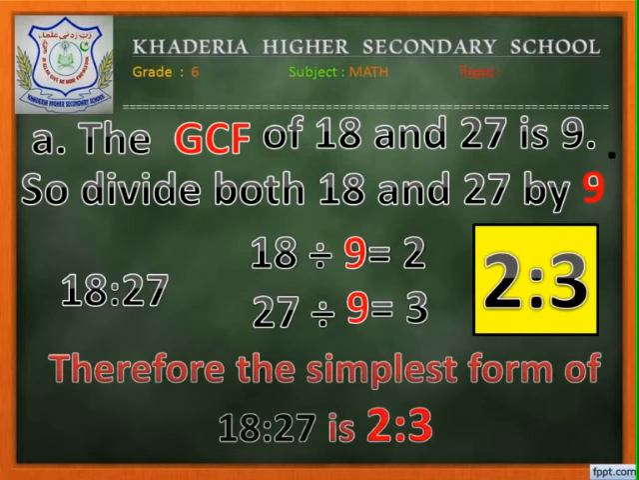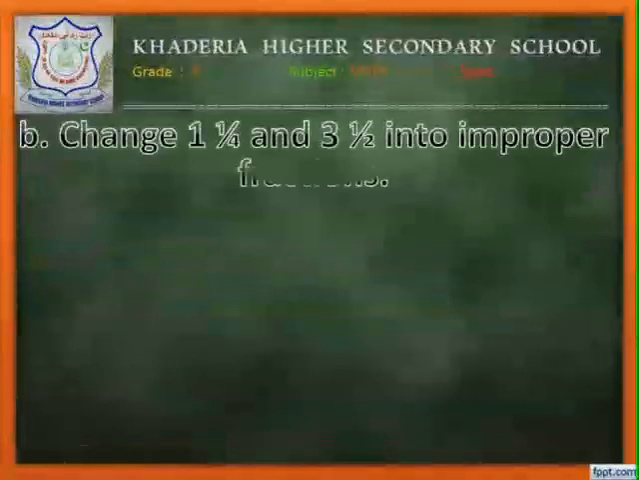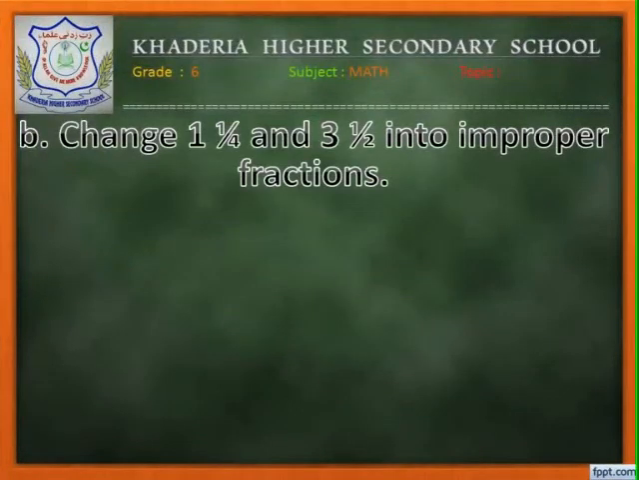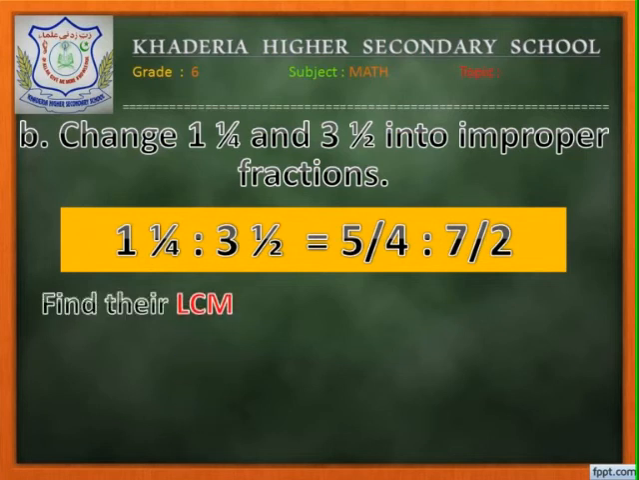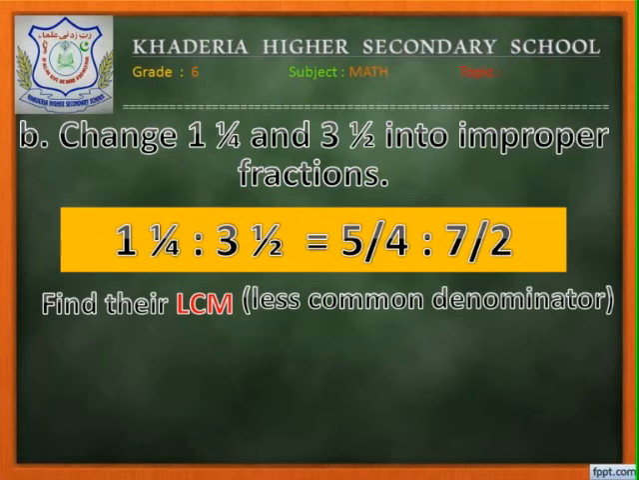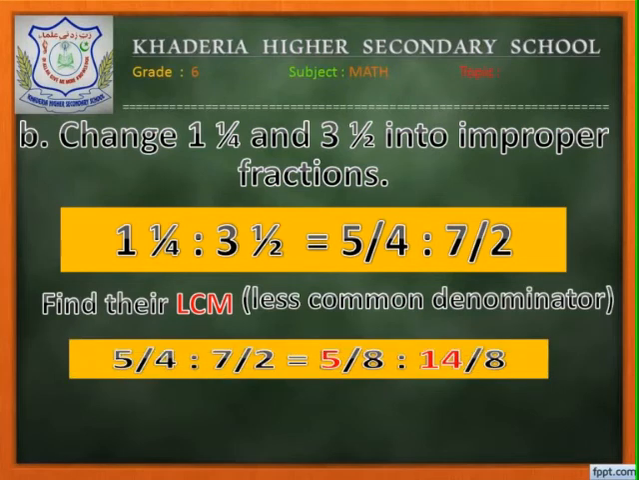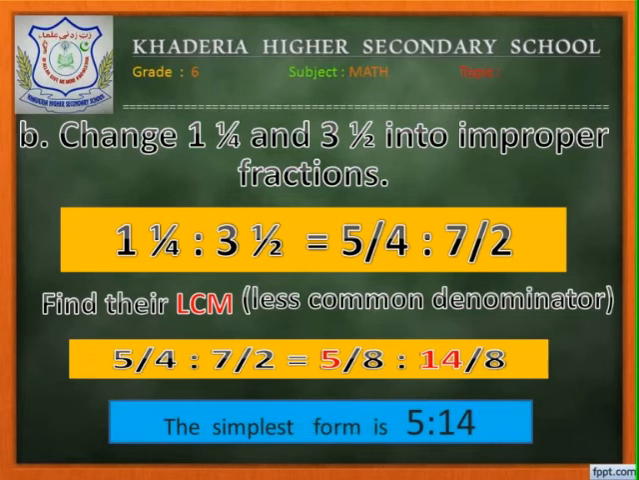The next question is given in the form of mixed fractions. To get the answer, first you have to convert the mixed fractions into improper fractions. Hence we got 5/4:7/2. For the fraction type of questions, we have to find the LCM to get the simplest form. Note that in the last question we used HCF, but here we are using LCM. If the ratio is in fraction form, you have to take the LCM.